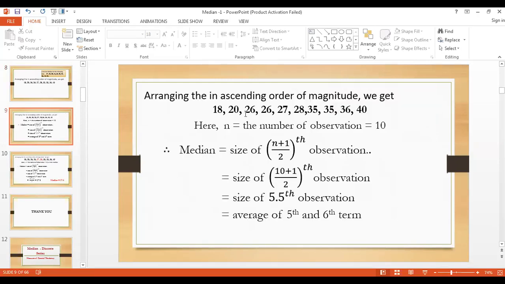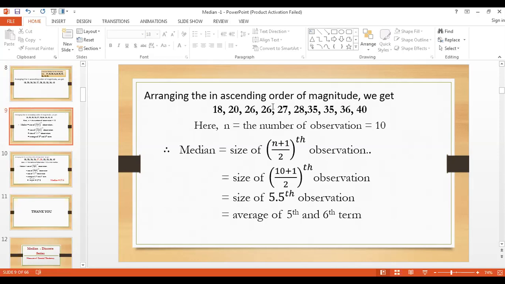Next, you have to find the number of terms: 2, 4, 6, 8, 10. n equals 10. Now the median formula is (n plus 1) by 2 observation. Here n equals 10, so 10 plus 1 is 11, 11 by 2 is 5.5 observation. We know very well that we can easily find the fifth term if it is the fifth, the sixth term if 6, the fourth term if 4. Here it is 5.5, which means we have to find the middle value between the fifth and sixth terms.